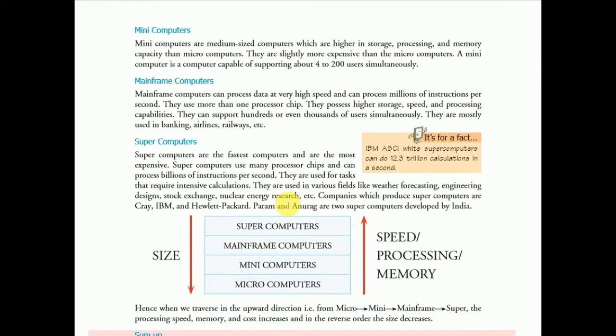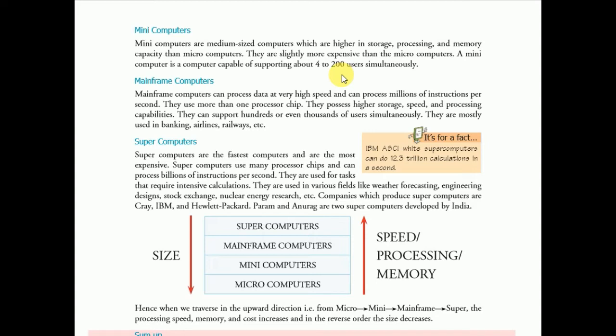Next, mini computer. Mini computers are medium-sized computers which are higher in storage, processing, and memory capacity than microcomputers. They are slightly more expensive than the microcomputers. A mini computer is a computer capable of supporting about 4 to 200 users simultaneously. Mini computers are medium-sized computers. You also know about the mini computer.